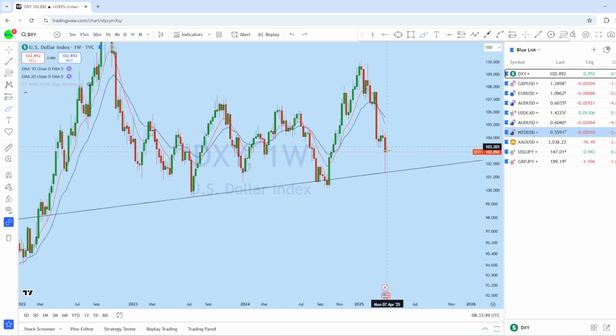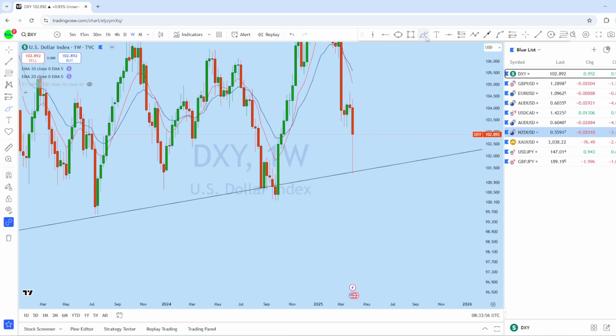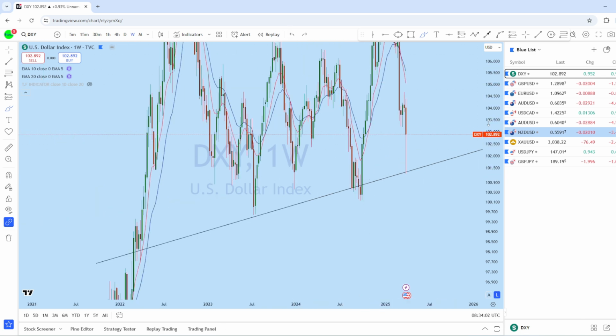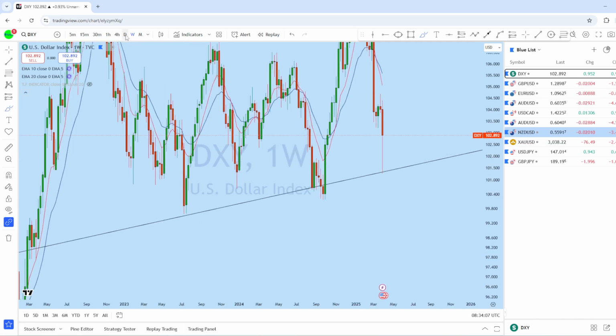In the smaller picture, we saw the drop back to that support level. This is the weekly candle that has a long wick, and I think this week we might see an initial pullback and potentially a retest, and then to continue to rise again in the major direction of the long-term trend.